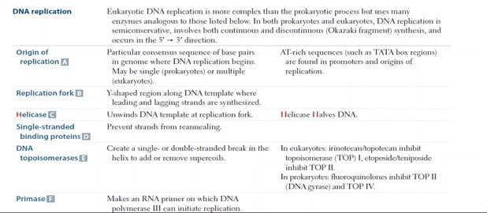We have two different types of cells, eukaryotic and prokaryotic cells. The eukaryotic genome is much more complex compared to the prokaryotic circular genome. So eukaryotic DNA replication is more complex compared to the prokaryotic process.